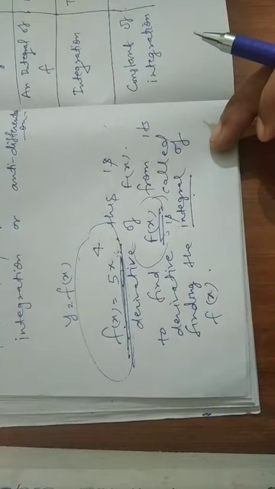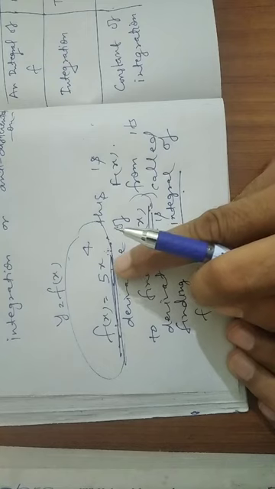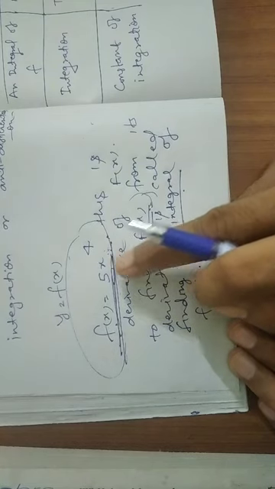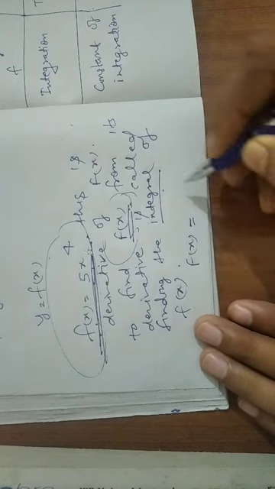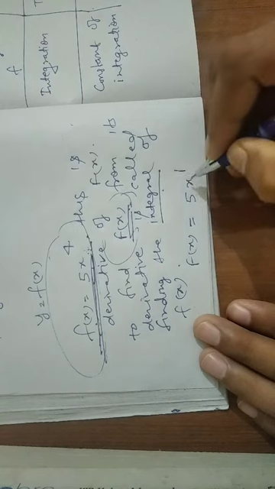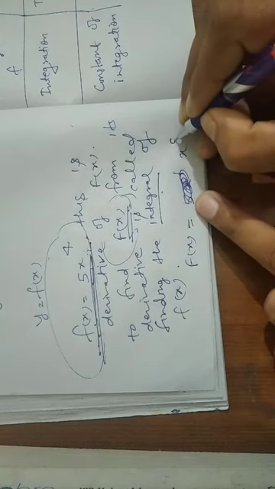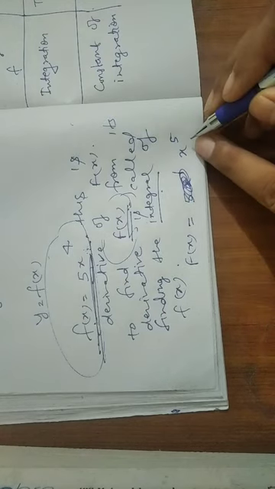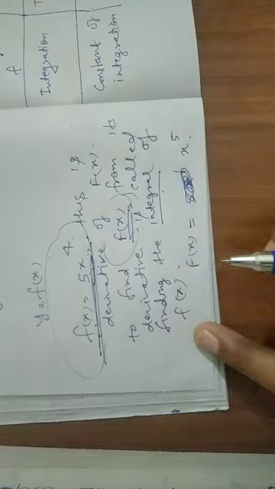Dear students, we know by inspection this is the derivative of the function x to the power 5. So capital Fx must be equal to x to the power 5, because the derivative of x to the power 5 is 5x to the power 4.